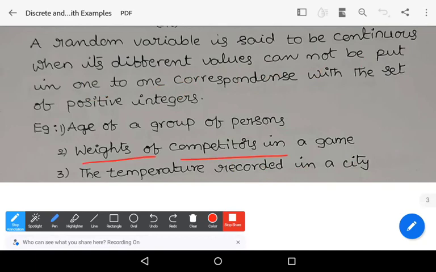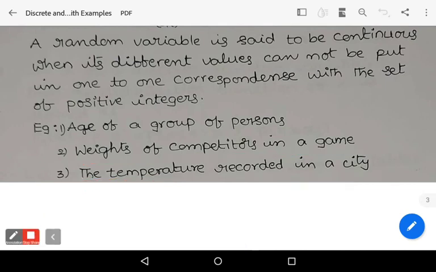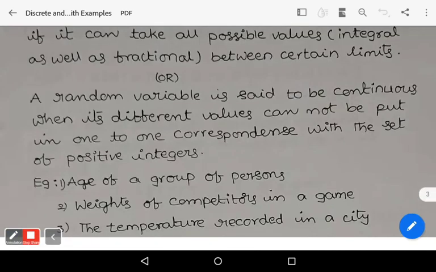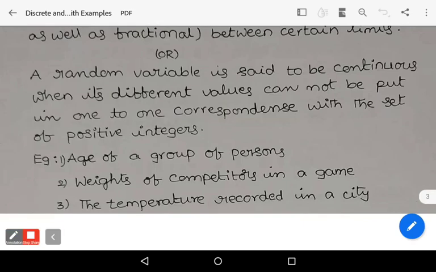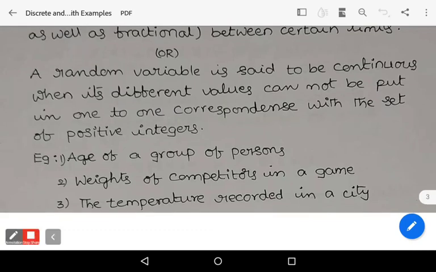Weights of competitors in a game. The temperature recorded in a city. Temperature also from time to time it can change. So in case of continuous random variable, the values of the random variable may change from time to time. It depends upon time. The best example is temperature and age of the group of people. So they always change from time to time. So observe that these are the examples for continuous random variable.